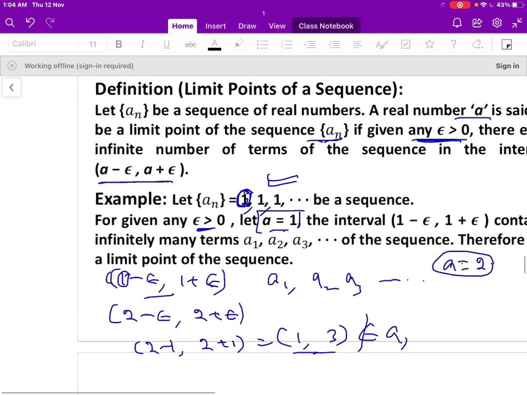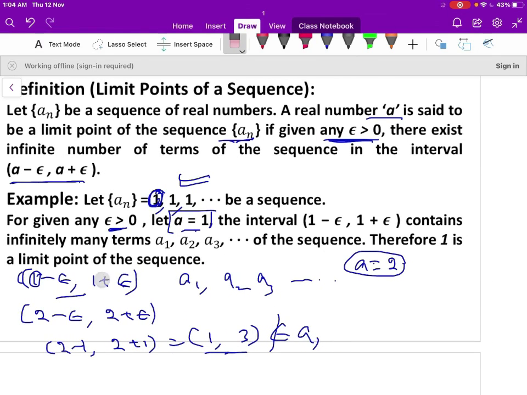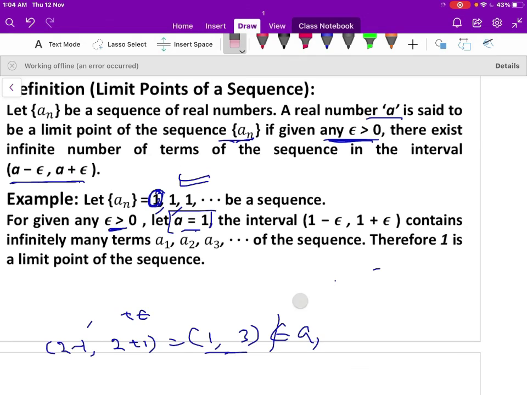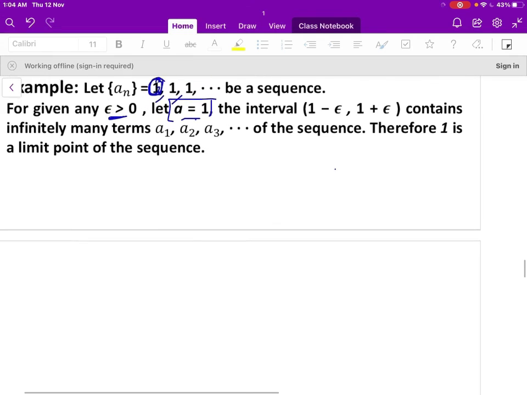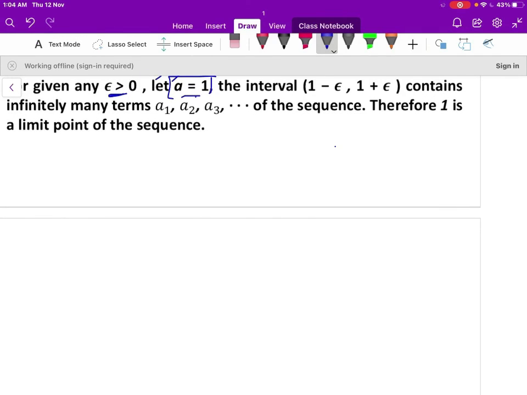Let us take another example. Let the sequence a_n be equal to 1 plus minus 1 to the power of n. That can be written as: when n is 1, that is 0.